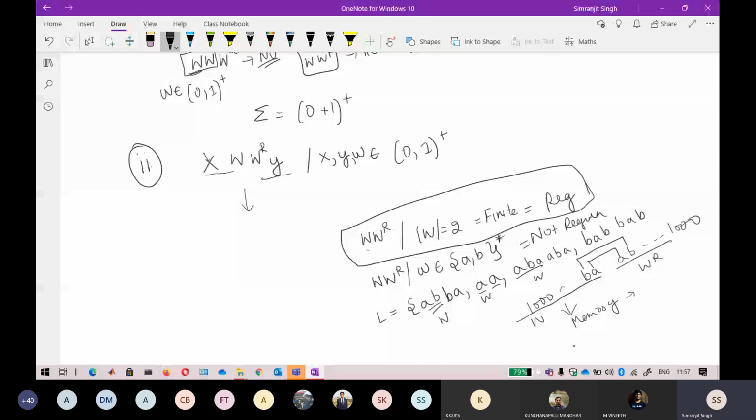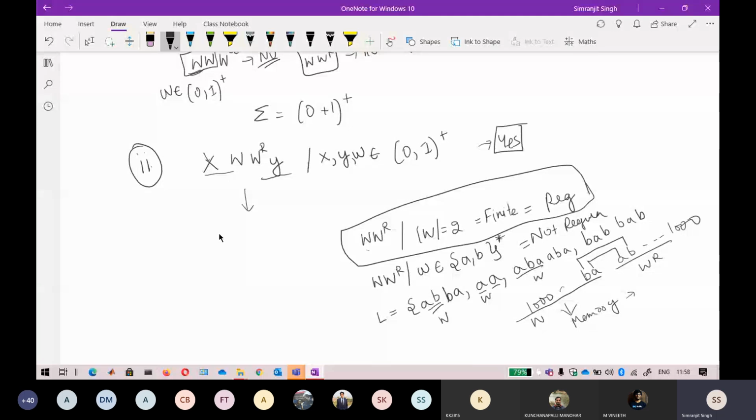Now just see this one, WWR. I just have to say that this is also a regular language. Now what exactly is happening here? I will again go with the same thing. Everything I'm saying is a different explanation than you will find, but it is again regular. I will tell you how.